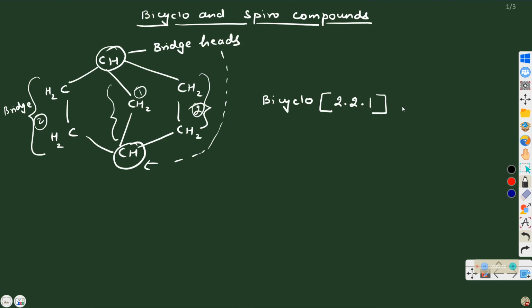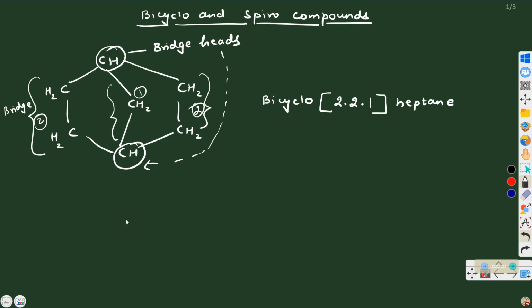And at the end, you will write the name of the alkane. Count the total number of carbon atoms present in the compound, and the corresponding alkane will be written. Heptane. There are total 7 carbons, so it will be heptane. Let us take another example.